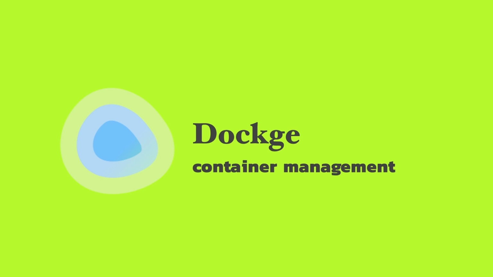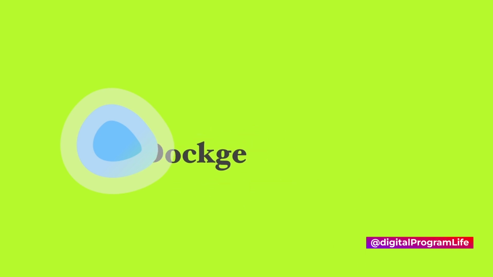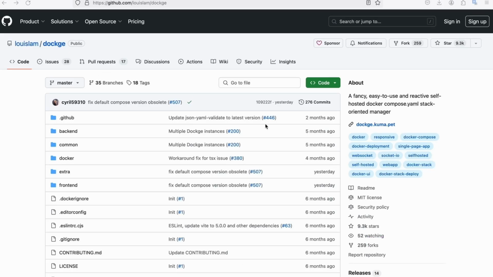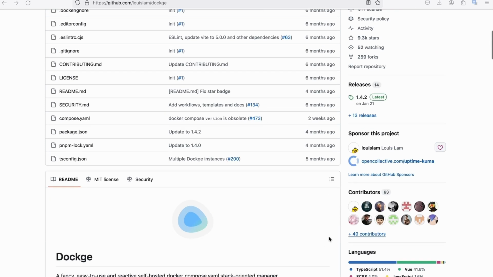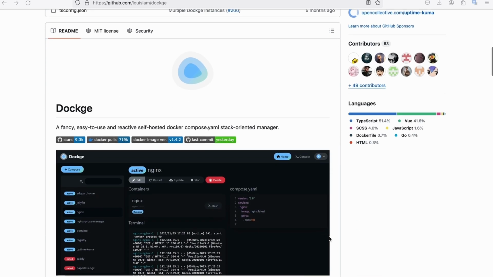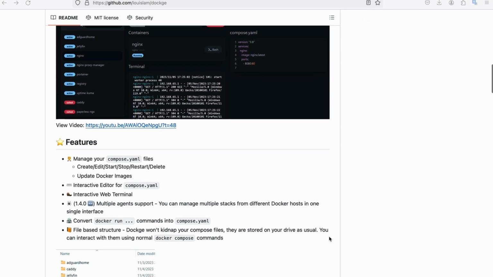There we created a Docker image from a Docker file, step by step, and I explained what Docker is and how its components work. And now I want to introduce you to a tool that will make your life easier when you start working with Docker Compose. It's Dockge, a tool for managing Docker Compose files.